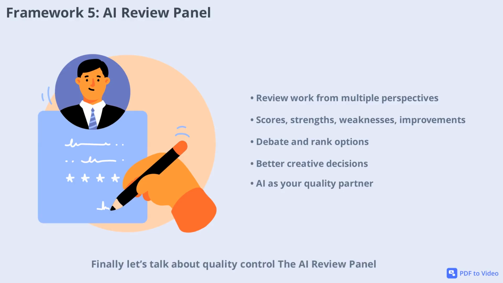Finally, let's talk about quality control. The AI review panel, or multi-agent prompting, asks the AI to review your work from multiple expert perspectives. Instead of a single answer, you get feedback from a strategist, a copywriter, a beginner, and a brand expert. Each gives a score, highlights strengths and weaknesses, and suggests improvements. This framework is invaluable for titles, scripts, business ideas, and more. You can even have the AI debate options and rank them. The result? Better creative decisions and higher quality outputs.